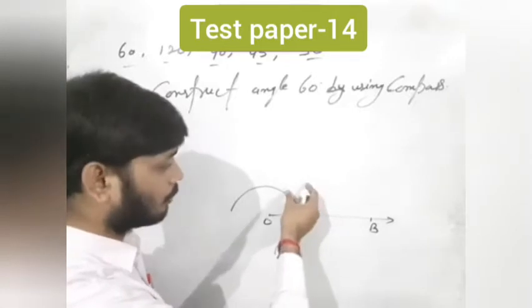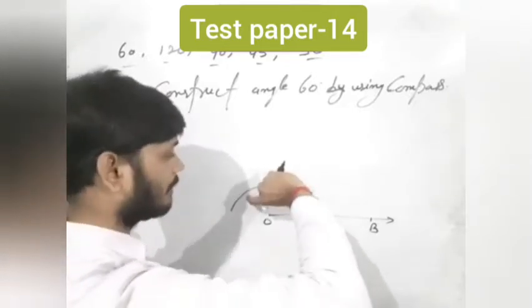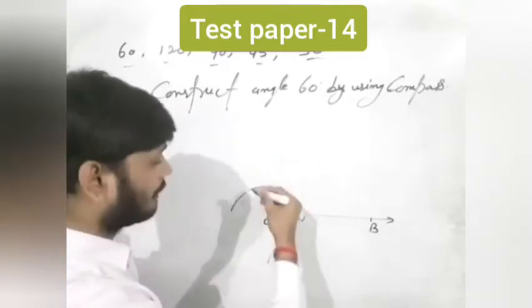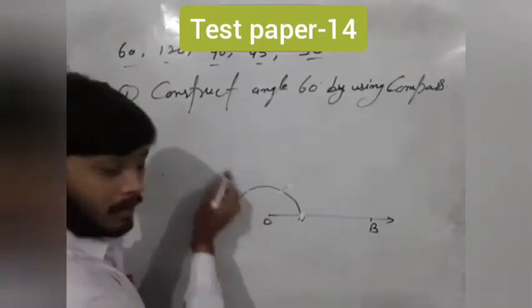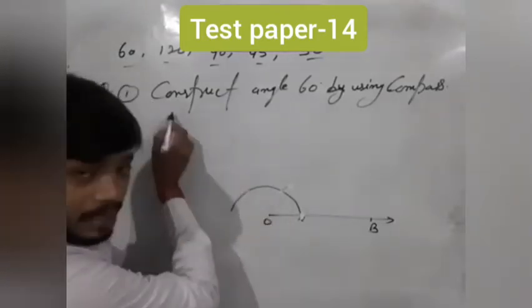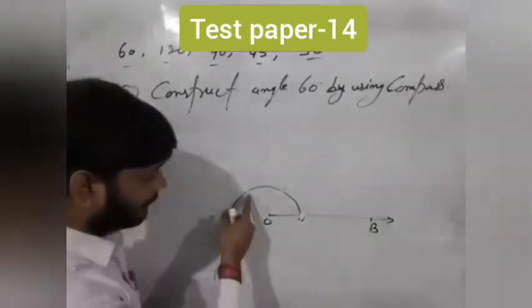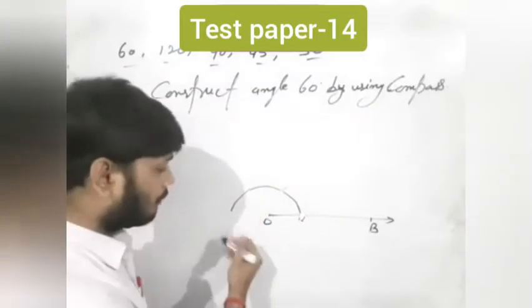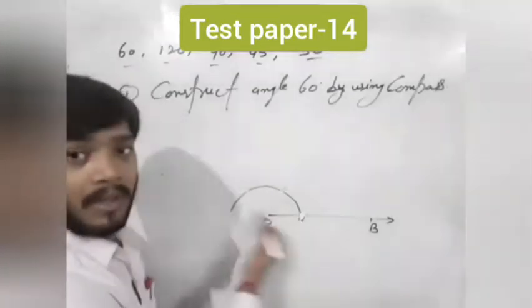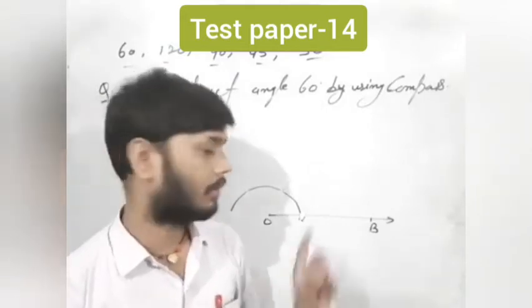Again, if you put the compass at this intersecting point and cut the arc again and join this point and this point, then the angle formed is 120 degrees. And again when you intersect, that means in 3 times it covers from here to here. Clear? So here 60, 120 and 180 degrees will be formed.